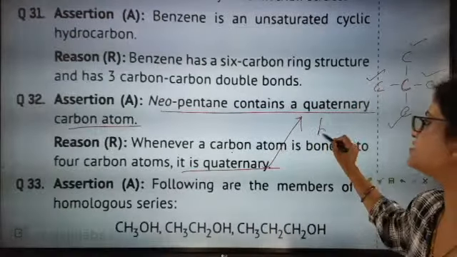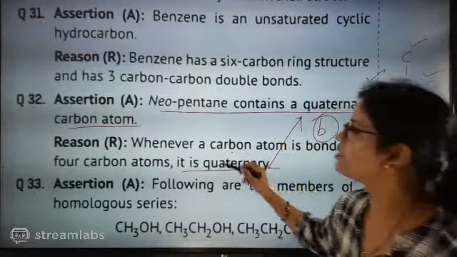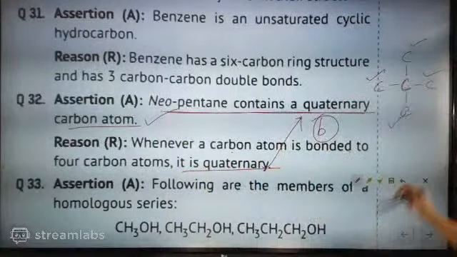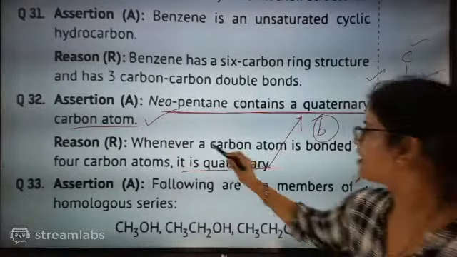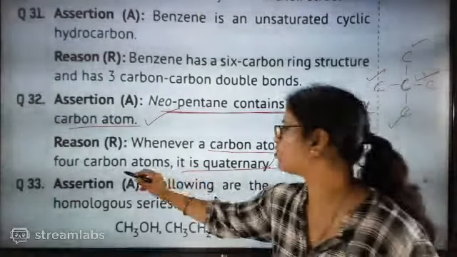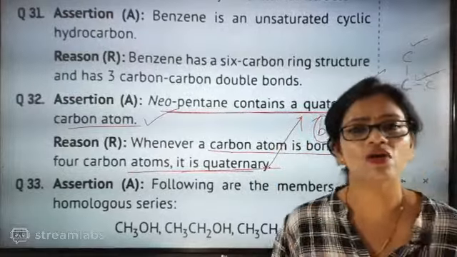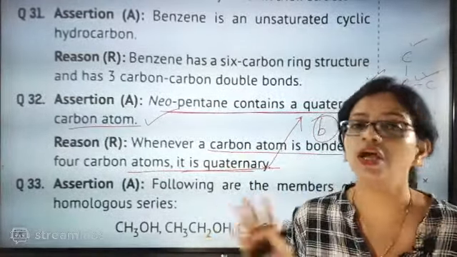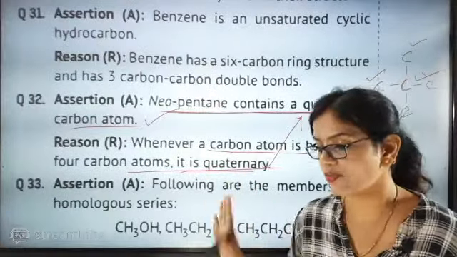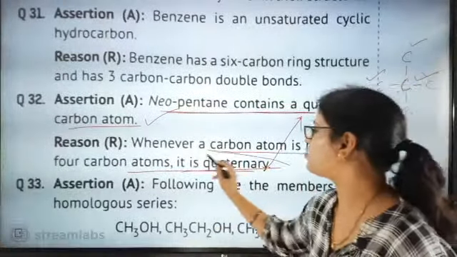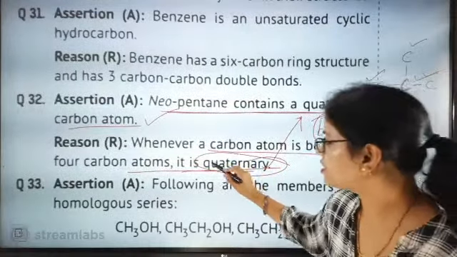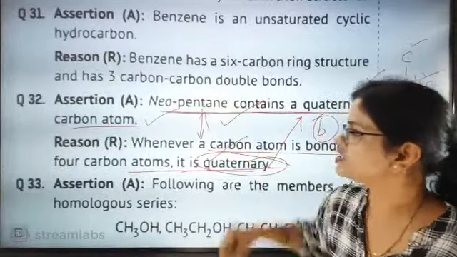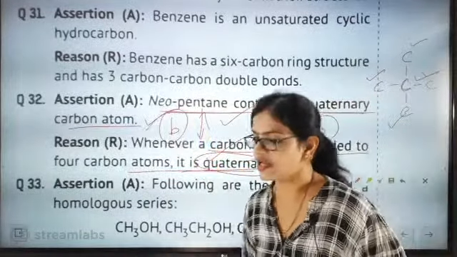Here this will be answer B, because here they are not telling about neopentane. It is true that it contains a quaternary carbon atom, since whenever a carbon atom is bonded to 4 carbon atoms, it is quaternary. But they are not connecting it to isomers or any other points. They are exactly explaining the meaning of quaternary. So the quaternary explanation is correct, but it is not linked with the assertion. So option B is going to be the correct answer.